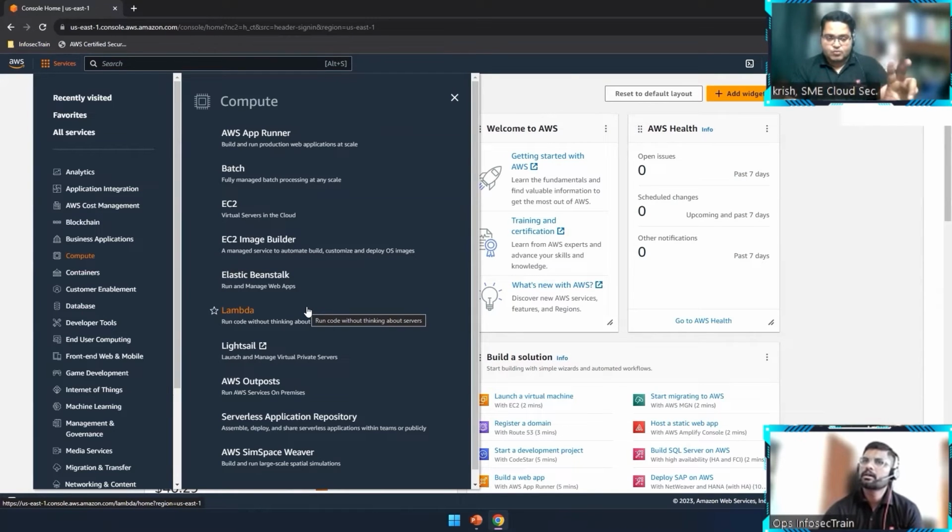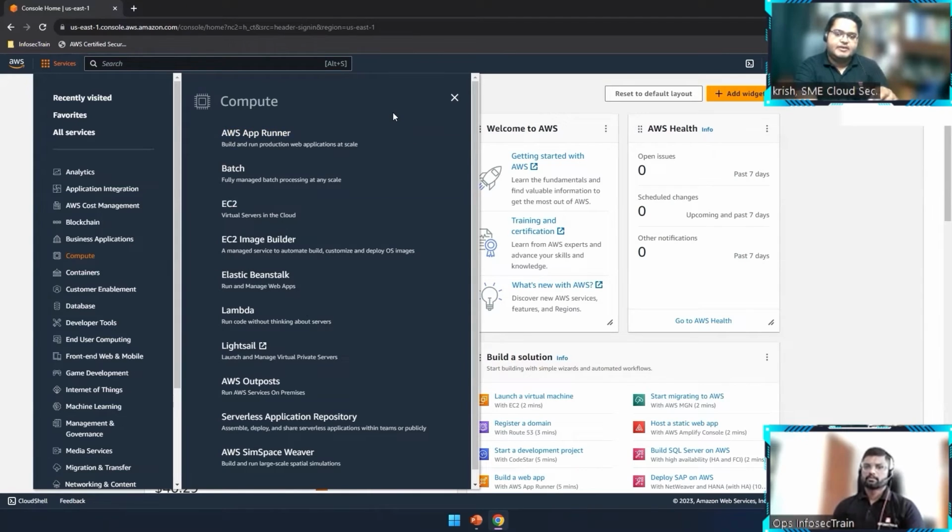But in the compute they're talking about AWS App Runner, Batch, EC2 Image Builder. So what are these different types of compute we have? Yes, that is the next thing I wanted to explain clearly, because when we go to the AWS cloud platform, this is the reason why many people are getting confused. Because let's suppose I want to host a website. I can use EC2, I can use Elastic Beanstalk, I can use Lambda, I can use Lightsail, I can use App Runner. All these services can help me do that.